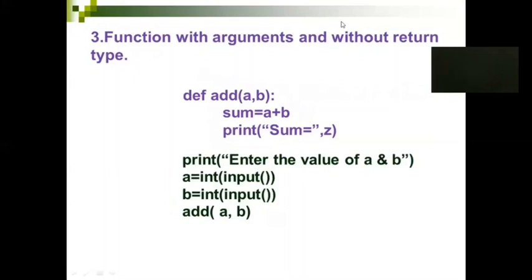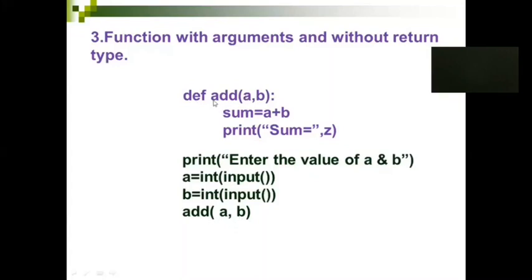This is with argument and without return type. So this is the place where you are going to call the function. It should have the arguments. If you want to have the argument, definitely you have to get the input from the user. So you are going to get the input from the user, A and B. This part is not within the function definition. You can see the indentation difference also. Okay, you are getting the input from the user, and that input variable you are going to have in the argument side of the function call.